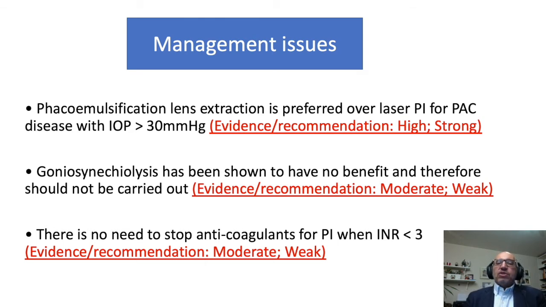And actually, for patients who have primary angle closure with pressure less than 30, so far they are not well studied as to whether they are going to benefit from laser PI or phacoemulsification. In some of the patients, we like to add goniosynechialysis, but it has been shown that it has no beneficial effect, and the recommendation here is weak and the evidence is moderate.